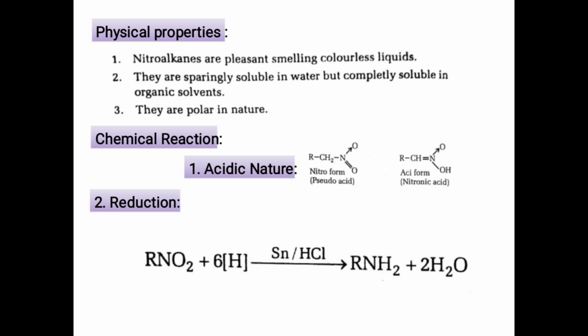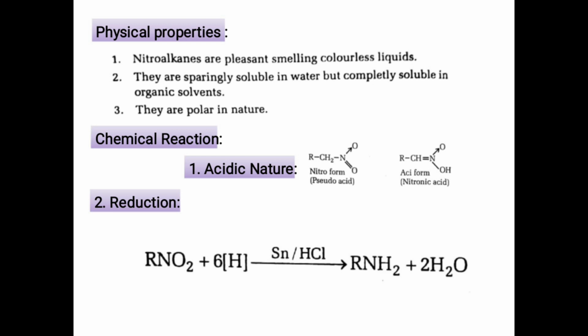The alpha proton transfers from the alpha carbon to oxygen, and the bond between the carbon and oxygen shifts to carbon-carbon, and there is formation of the enol form. Enol means unsaturation, and a hydroxy group is present. In nitroalkane, there is not keto-enol tautomerism, but tautomerism is there, and here this form is called the nitro form and the acid form.